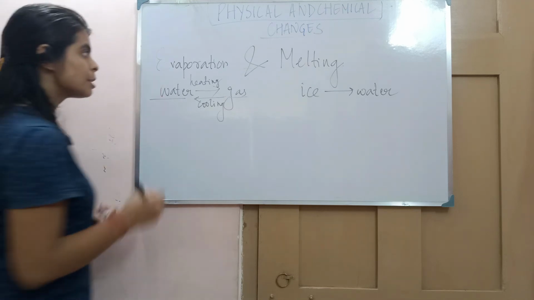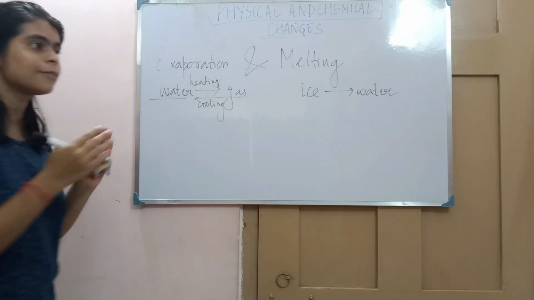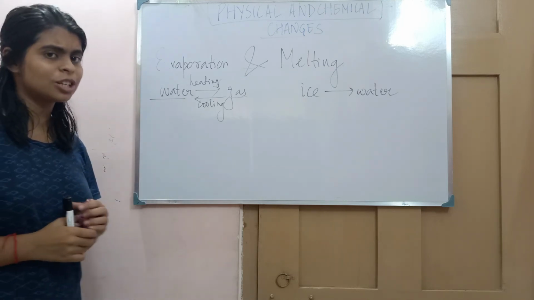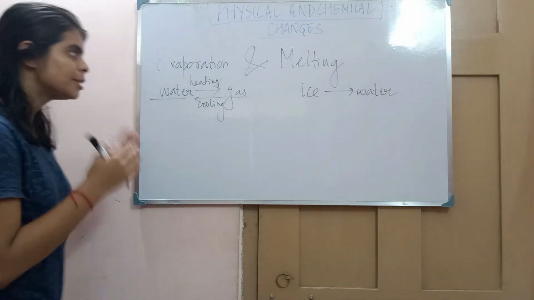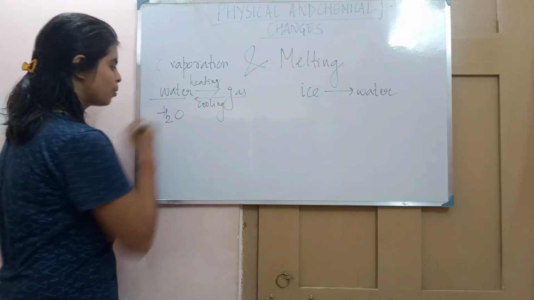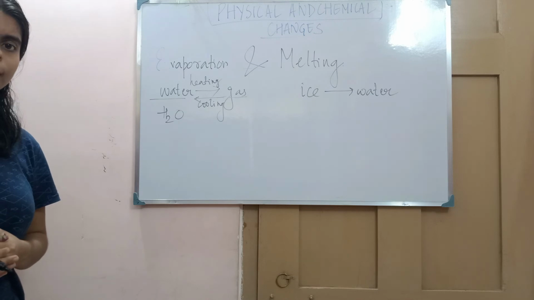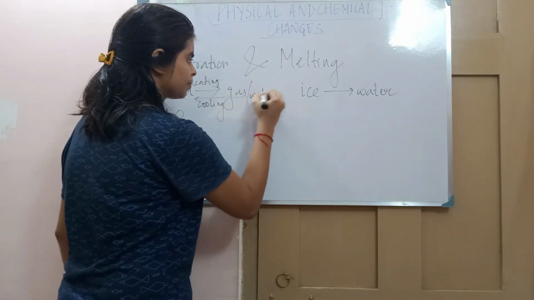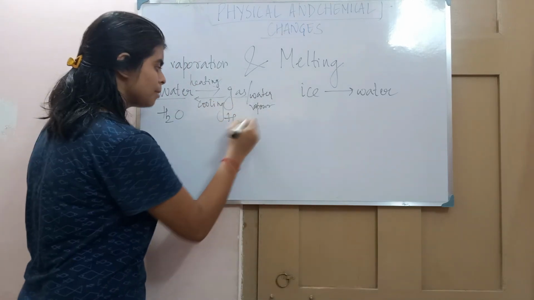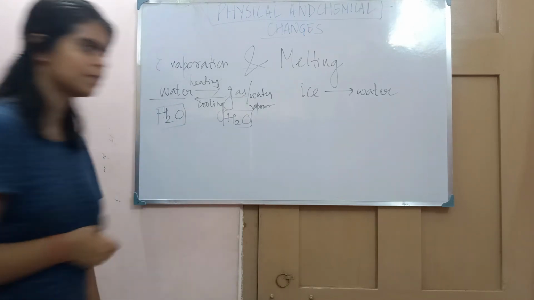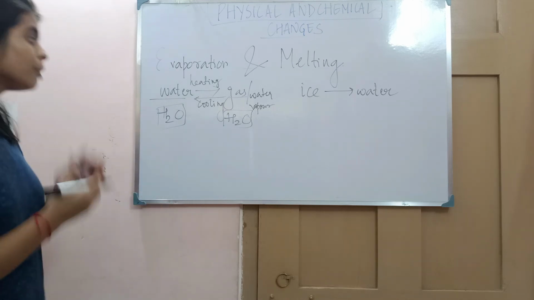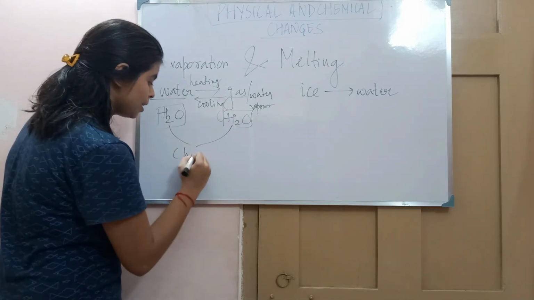So see, now tell me, since we are getting back the original form, what kind of change is it? Reversible. Now, physical or chemical, we have to understand. Now tell me, the formula of water was what? H2O. But what about the formula of the gas, or we can say water vapor? Does it change after changing into a gas? No, the formula remains same. See, formula remains same. So we can say it is a chemical property.